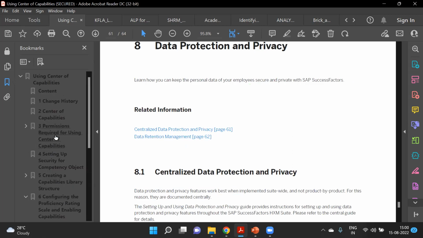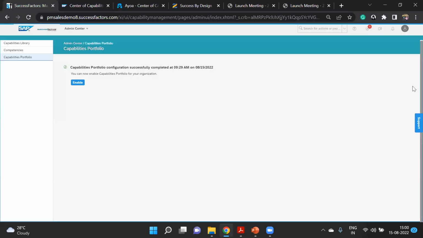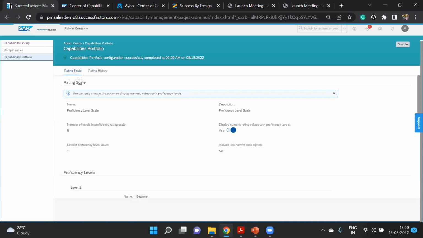It will be a course in our learning management system platform, the new general platform that I will talk about later on. Okay, so now the next step is you can now enable the capabilities portfolio for your organization. Simply, we click enable. Okay, now we are done. You can see the rating scale, everything we have configured, is now coming up.